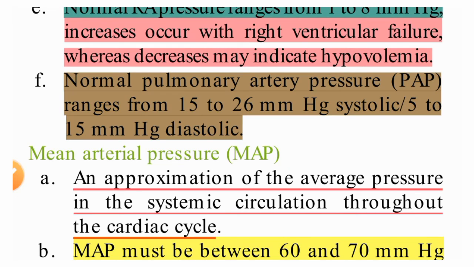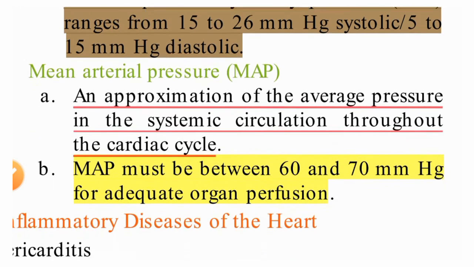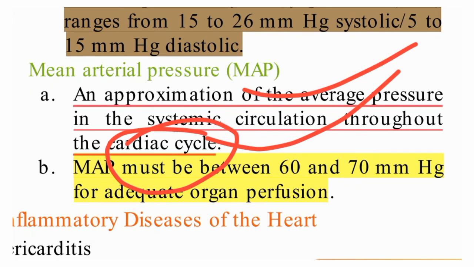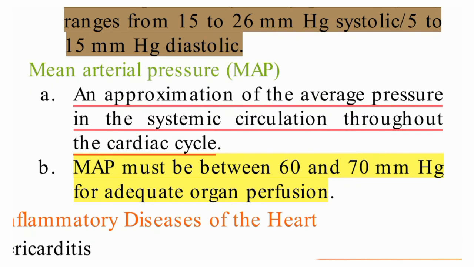Now coming to mean arterial pressure. So what is mean arterial pressure? This is an approximation of the average pressure in the systemic circulation throughout the cardiac cycle. So it is the average pressure in the systemic circulation. MAP should be at least 60 to 70 mmHg for adequate organ perfusion. So for getting the MAP, mean arterial pressure, there is a formula.